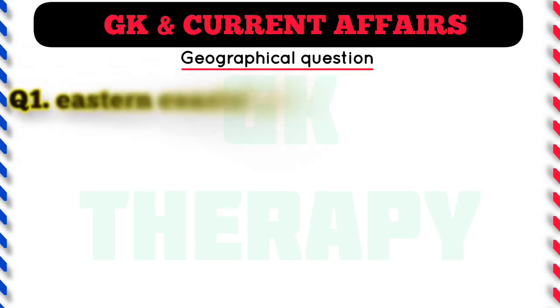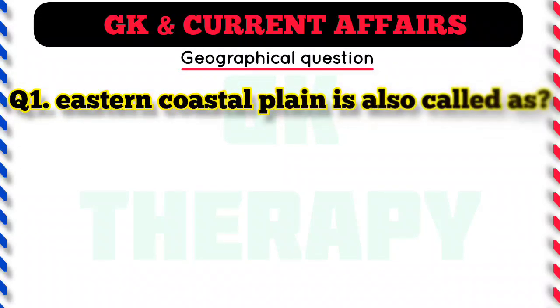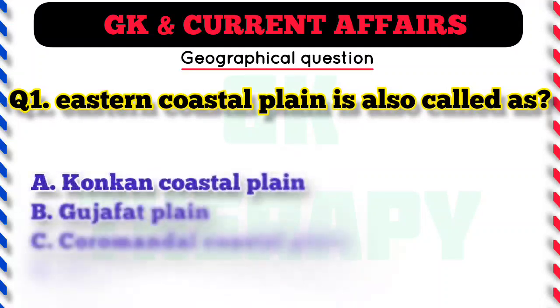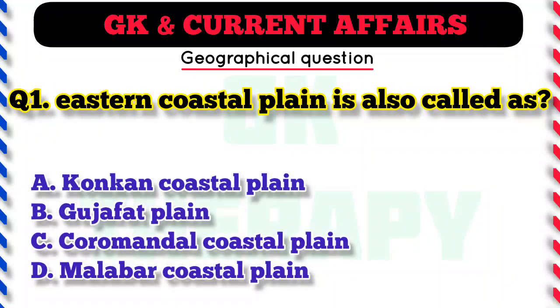Question number 1. Eastern coastal plain is also called as A. Konkan coastal plain, B. Gujarat plain, C. Coromandel coastal plain, D. Malabar coastal plain.